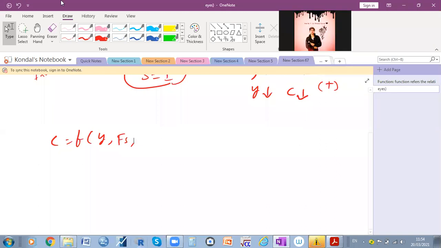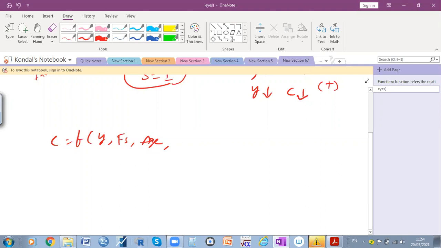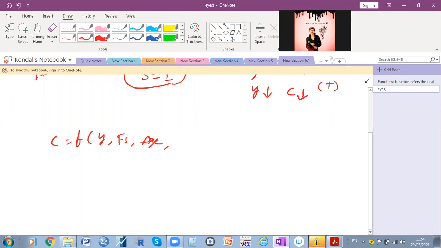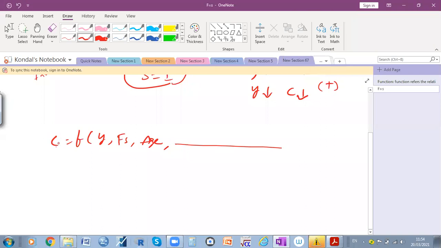Right, sir. Then if you take age, if your age increases, the consumption level also increases up to a certain level, right? Yes, sir. Like that, there are so many variables which influence consumption. Consumption is influenced by many factors, not only income, not only family size, not only age.